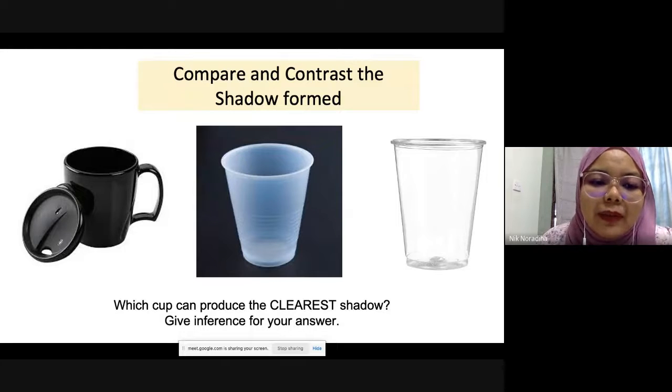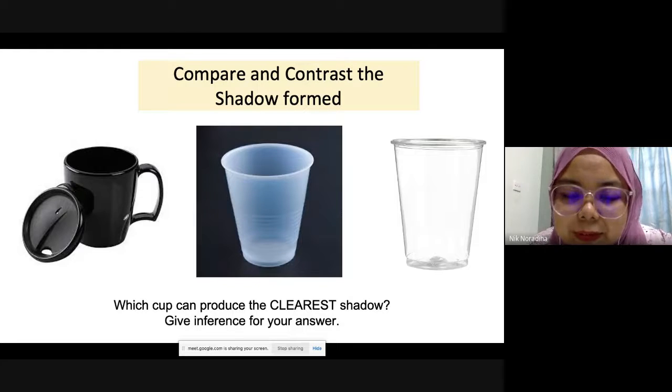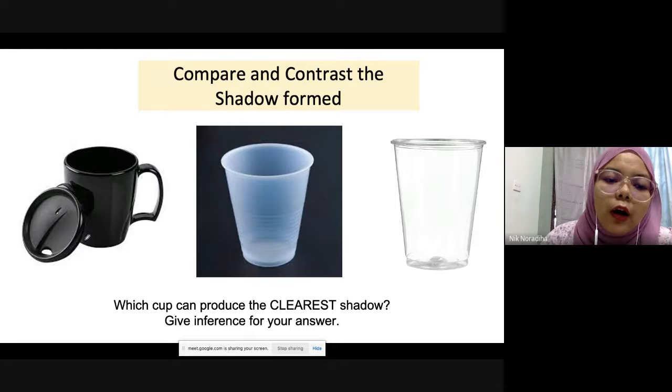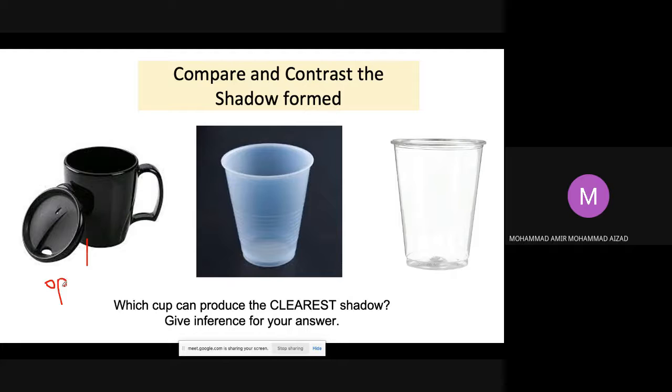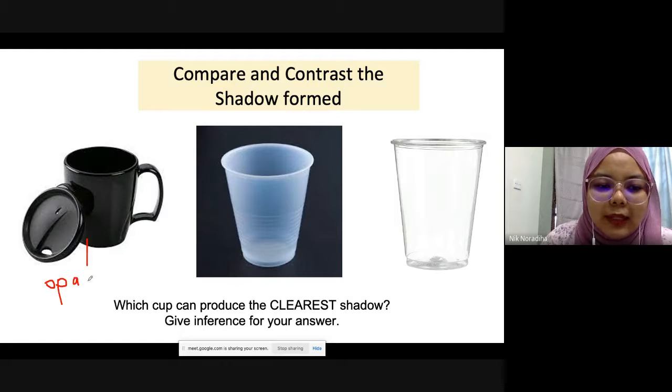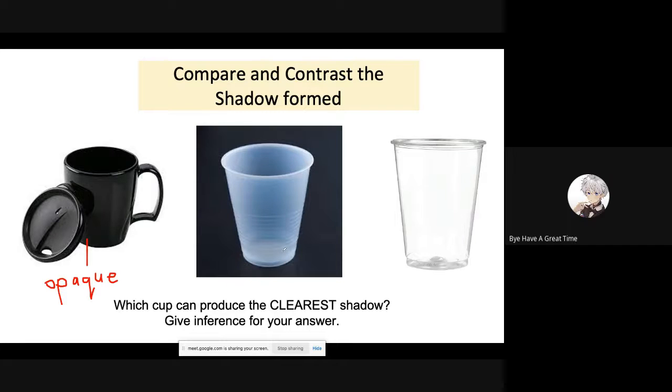The first cup is transparent, translucent, or opaque? Opaque. Good job, this one is opaque. Why do we call this an opaque object? Because no light can pass through. Good job. Correct. Remember, opaque.